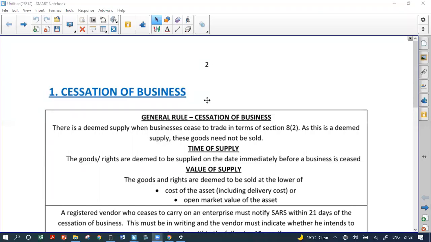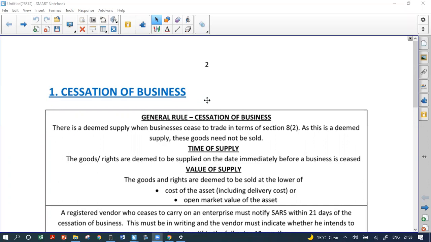Okay. This session deals with cessation of a business, so when you close down a business. I'd like you to think about when you might get it in an exam. This is something that's very, very common in exams. You might get this when a company gets liquidated.